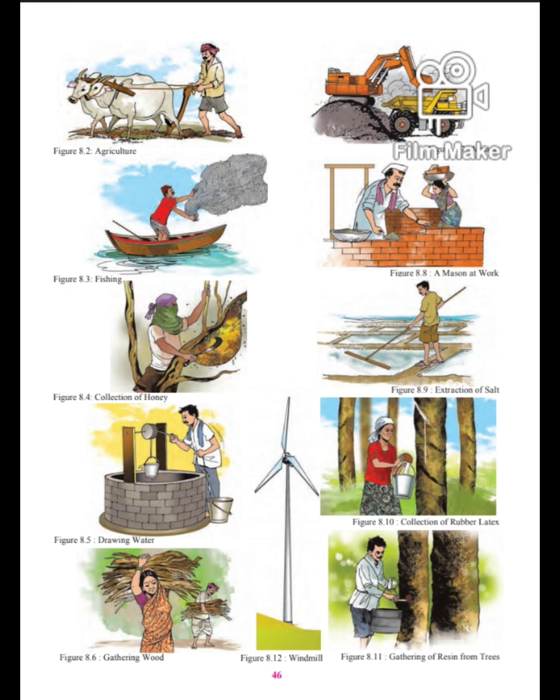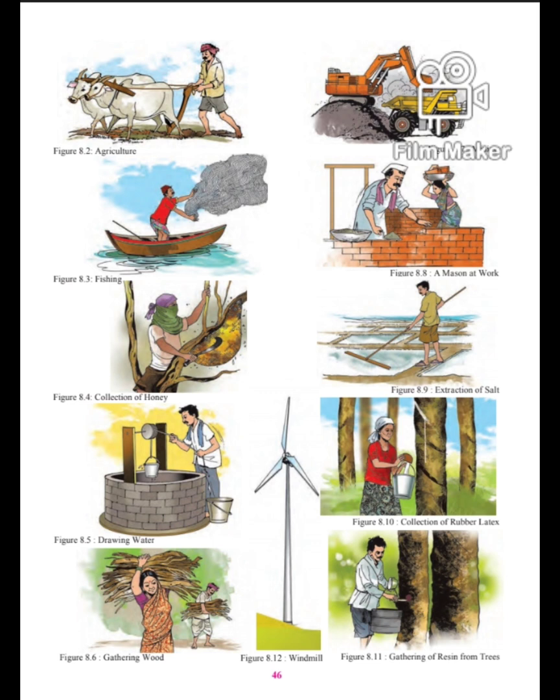Fourth, what is the use of the tall device in figure 8.12 raised on the ground? Fifth, what has been loaded in the truck? What are we going to get from it? Last, where are all these human activities being performed other than fishing?